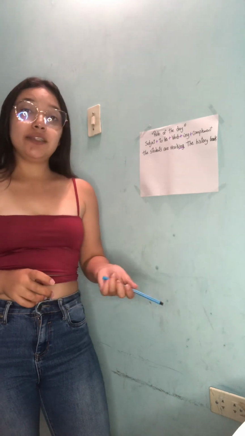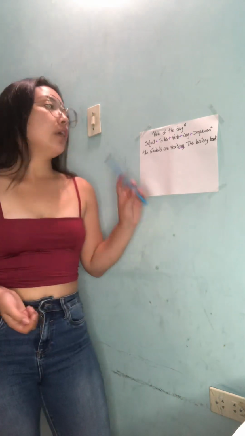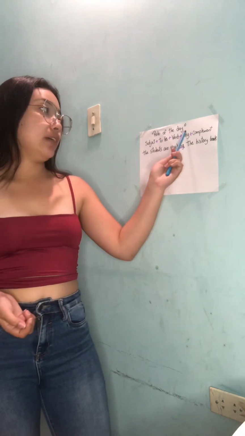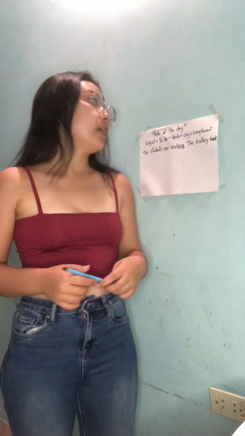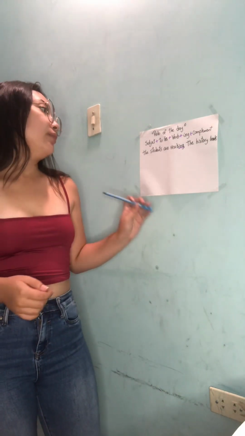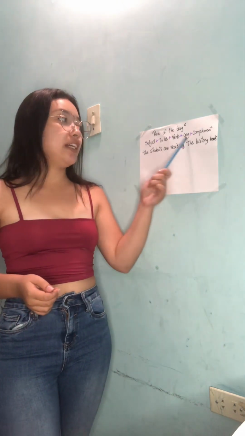Well, now with the cognitive code approach or learning, the teacher has to explain some of the grammar. And in this case, for example, we can talk about the rule of the day, of course. Me as a student, I have to hear the explanation of the teacher or the professor and follow the instructions. Well, in this case, rule of the day. And the teacher has to talk about the ing, so the present continuous.